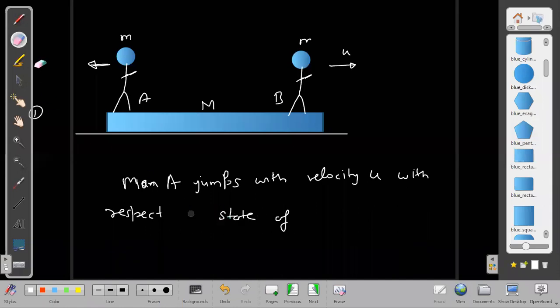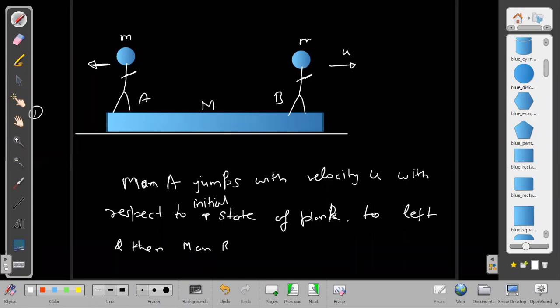I should mention what I am writing here. With respect to the initial state of the Planck, to the left, and then man B jumps in the same way to the right. Same way means with velocity u with respect to the initial state of the Planck before jumping. In the same way, to the right.